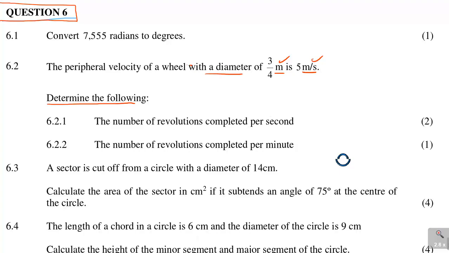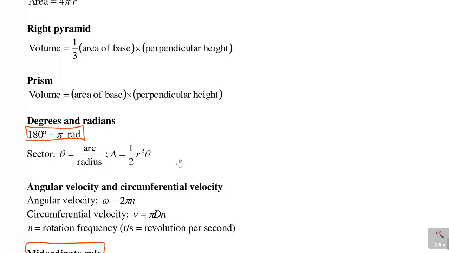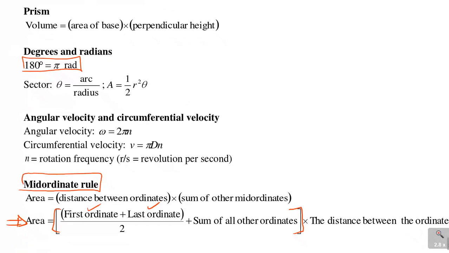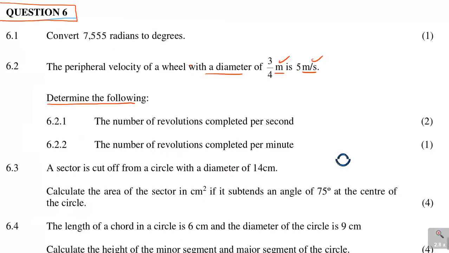So you go to your formulas and look at the part which deals with number of revolutions. If you look carefully, there is revolutions per second and it is n, and there are 2 formulas that deal with n: angular velocity or the circumferential velocity. Now if you look back, the question says the peripheral velocity, and the word peripheral is the same word as circumferential velocity.